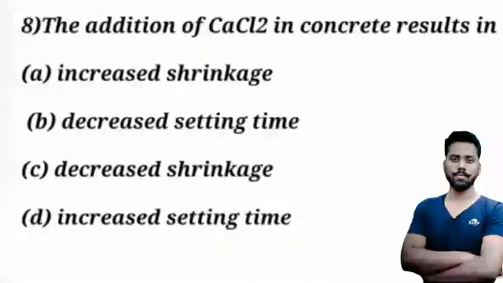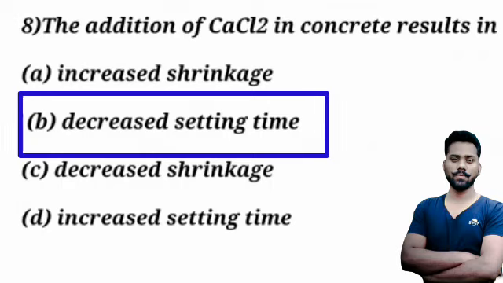Move on, eighth. The addition of the CaCl2 in a concrete results in. Options are there, A, increase in shrinkage, B, decreased setting time, C, decreased shrinkage, D, increased setting time. Then option B is the answer, decreased setting time.